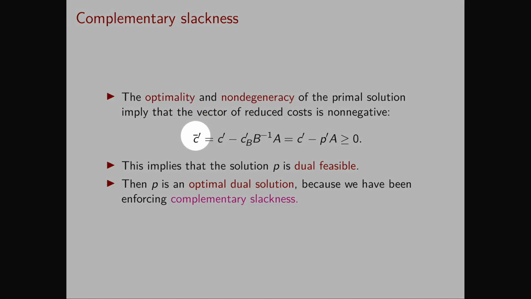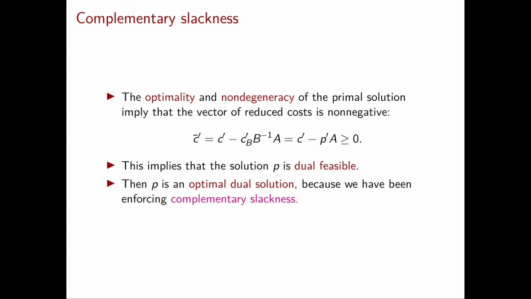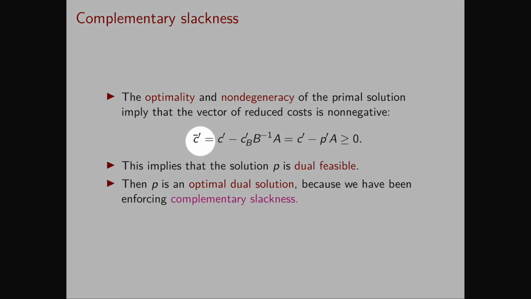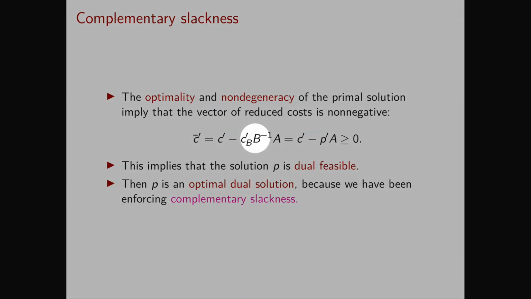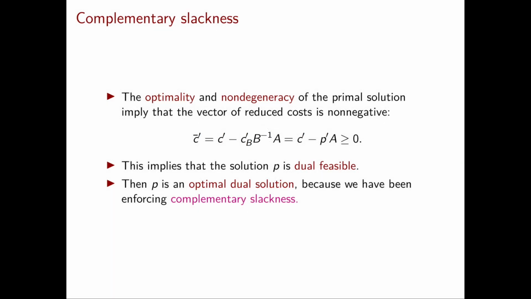To do so, we use the fact that the reduced costs are greater than or equal to 0. And this holds because our primal solution is optimal and non-degenerate. Now if we write our definition of reduced costs, we obtain that c transpose minus cB transposed B inverse A is greater than or equal to 0, and in this formula we have cB transposed B inverse, which is exactly the transpose of our dual solution that we just obtained.